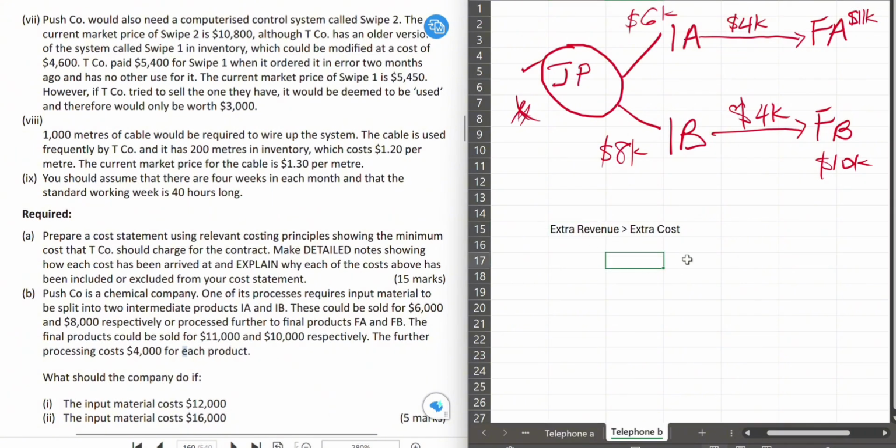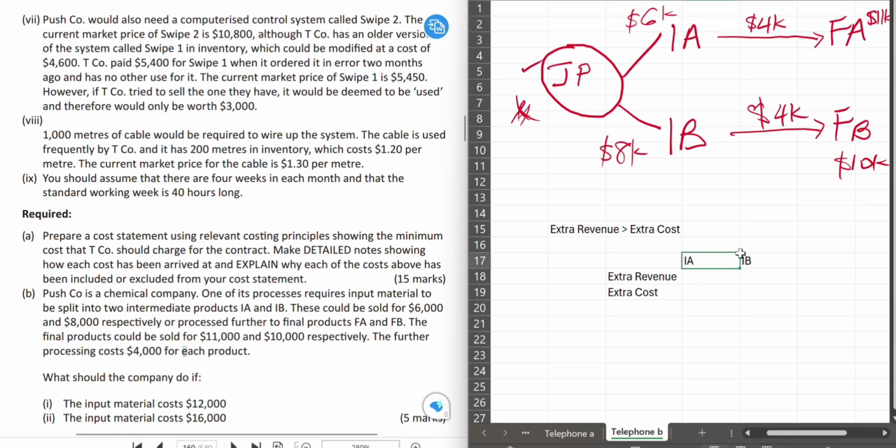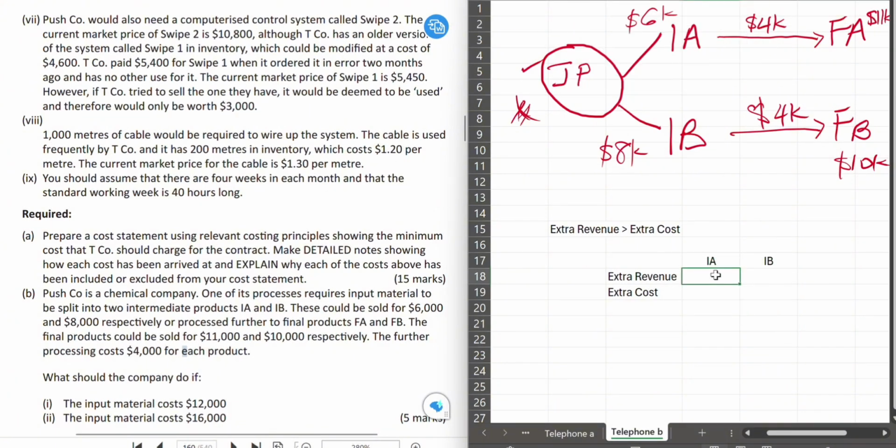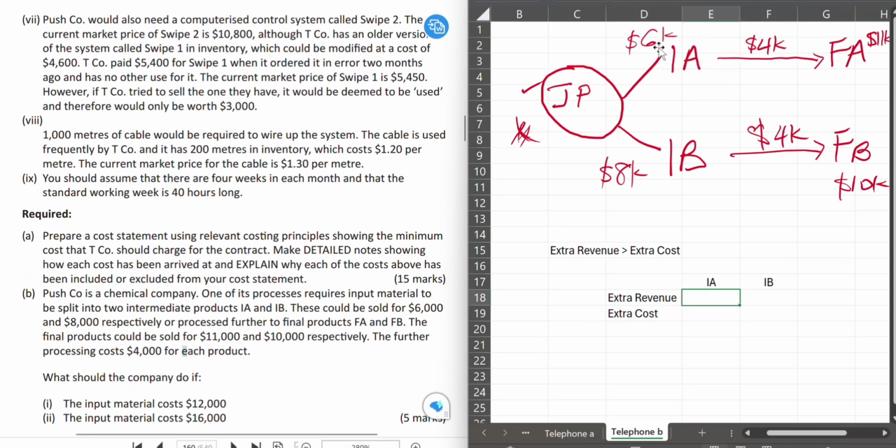So for both IA and IB, we need to be asking ourselves, what is the extra revenue and what is the extra cost? We need to check all of that. Extra revenue and extra cost. And when we know all of that, then we'll be able to decide whether it makes sense to further process or not. So for IA, we'll be able to sell IA as it is for 6,000.